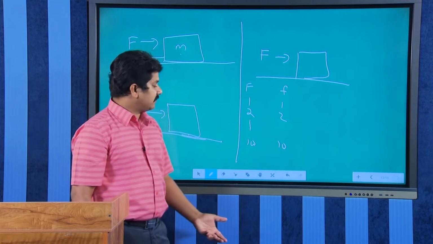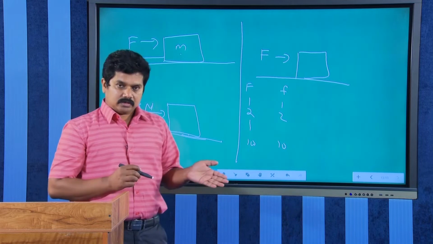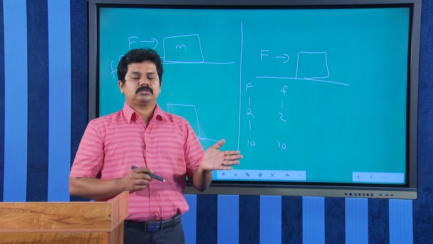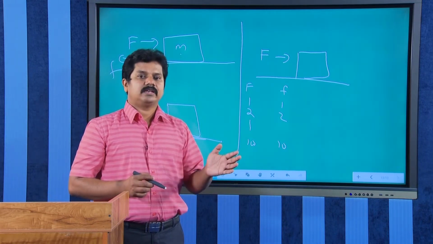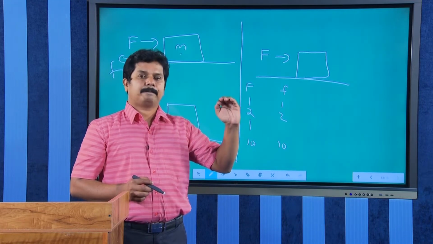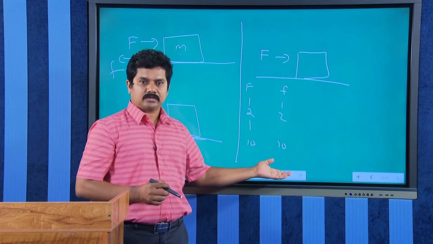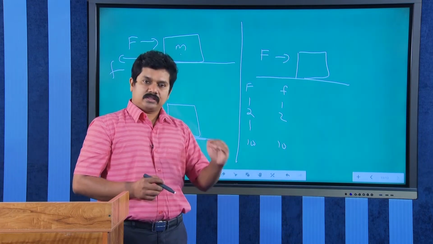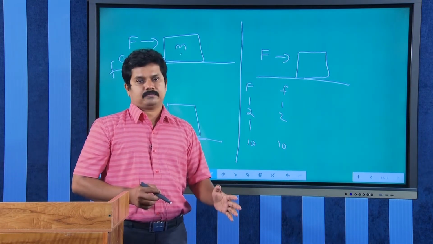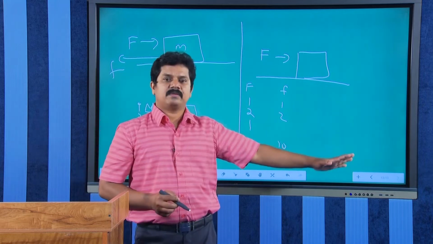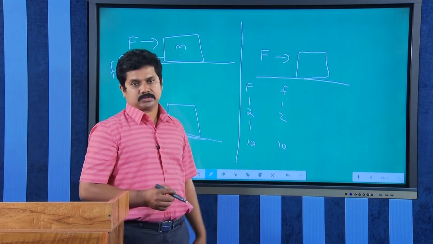So what idea do we get from this? If we increase the applied force, the frictional force also will increase, but it will reach up to a maximum value. In this example, it is 10 Newton. After that, what will happen? The frictional force remains the same. Now, the acceleration will be based on the applied force.